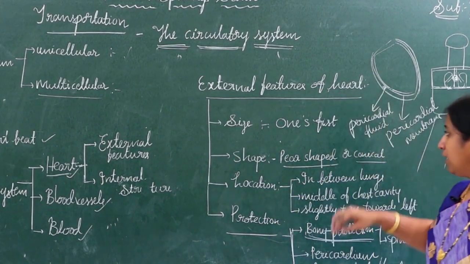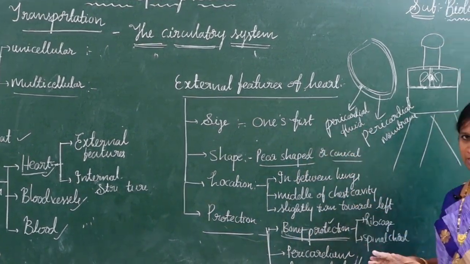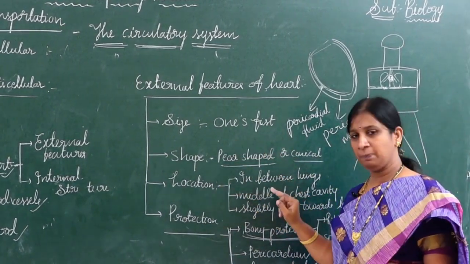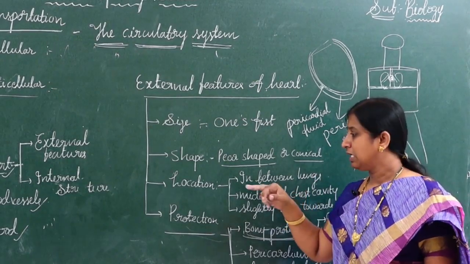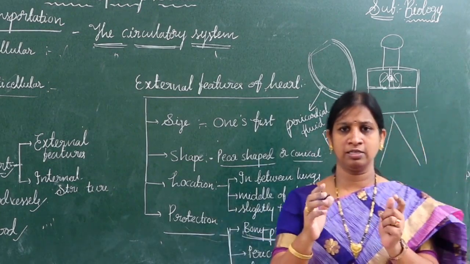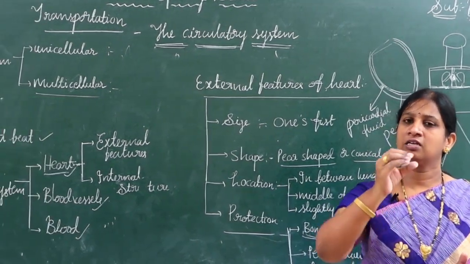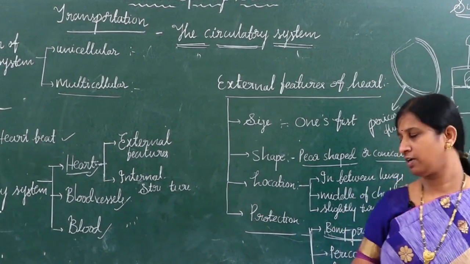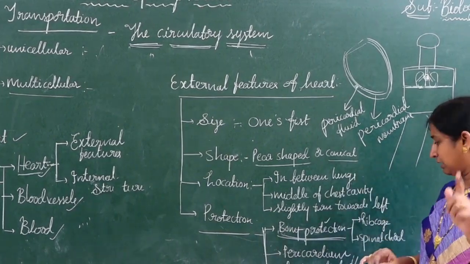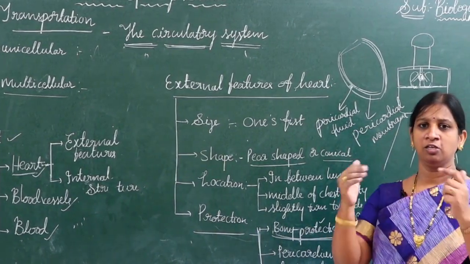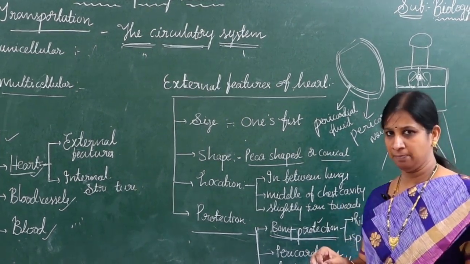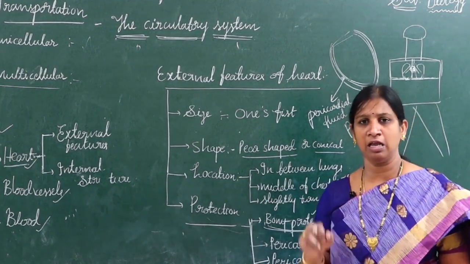So, once again, we discussed 4 points. One is size, like a fist. Shape, either pear shape or conical shape. Next, location, in between the two lungs, center of the chest cavity and slightly turned towards the left side. And how it is protected? First by the rib cage and the vertebral column with the spinal cord inside. Second way, pericardium. Third way, pericardial fluid.